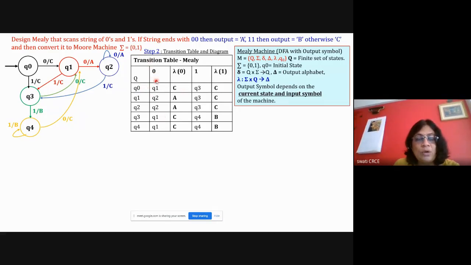So draw here delta, that Q0 with 0 is going to Q1, and if the 0 input symbol output is C, so output is C. So write down this. Like this, you prepare the Mealy table. Okay? Any doubt in preparation of the Mealy table?